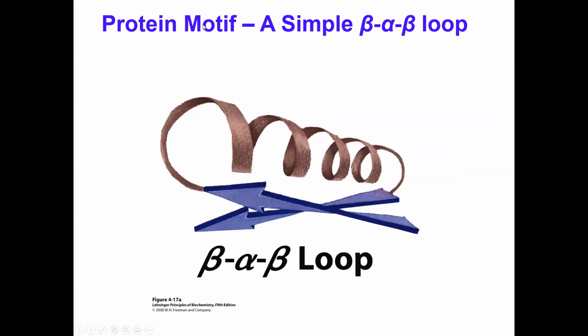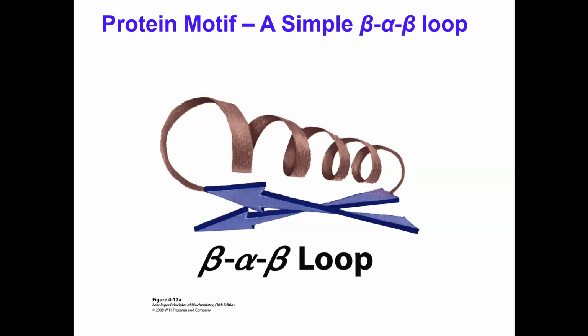A motif is a common three-dimensional structure, like the one shown here, that usually appears in a wide variety of totally different and evolutionarily unrelated proteins. It has nothing to do with the sequence, but you'll see that this microstructure exists in the globular structure of a protein, although the sequence doesn't fully match.